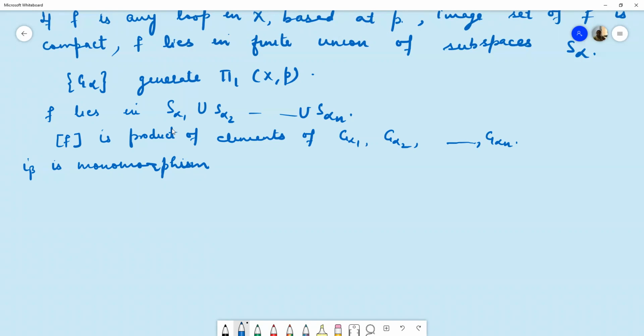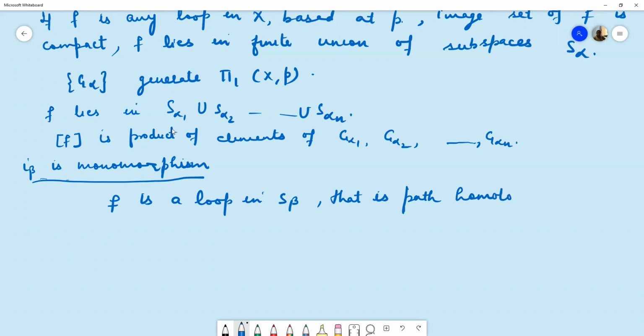So here we will assume that f is a loop in S beta which is path homotopic to constant in X. Because if f is the representative of the element whose image is the identity under this I beta mapping, then its image under I beta is the homotopy class of f in space X. So that will be the identity, which means f is path homotopic to constant.